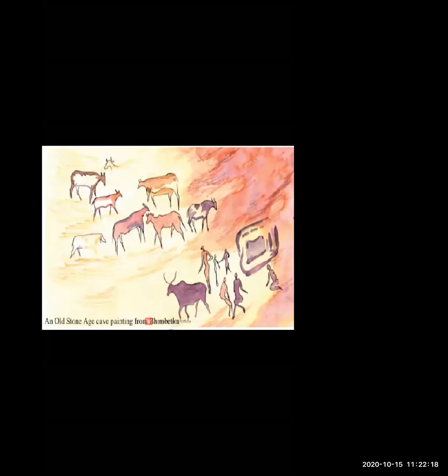Okay, so let's go forward. That is our next stage of the Stone Age, the Middle Stone Age. In the Old Stone Age, we already see that species like Homo habilis, Homo erectus, and Homo neanderthal made different kinds of stone tools. In the Middle Stone Age, mostly the Homo sapiens come in.